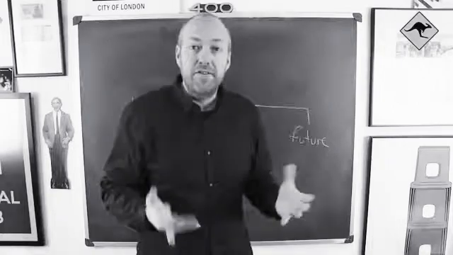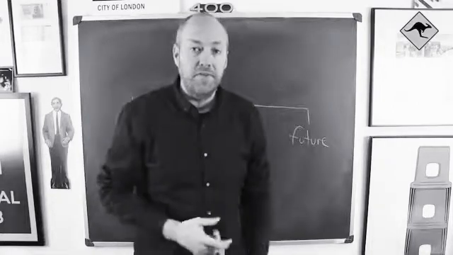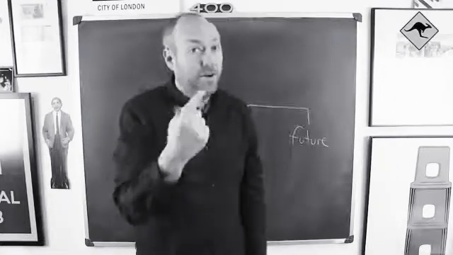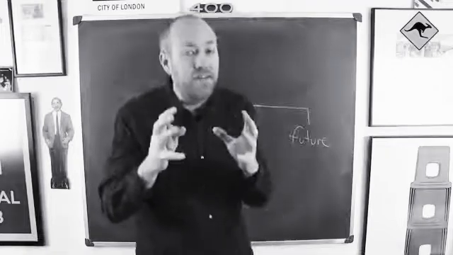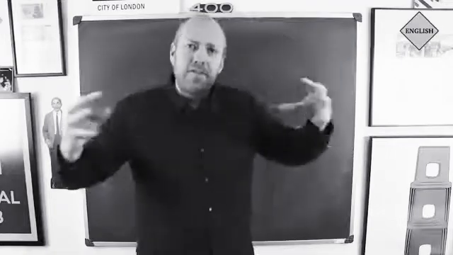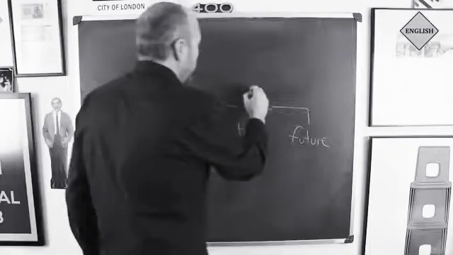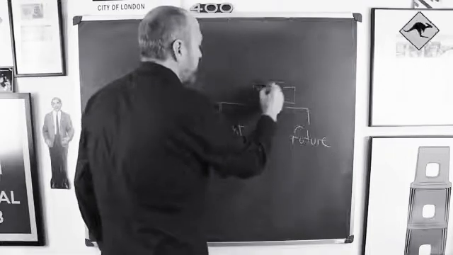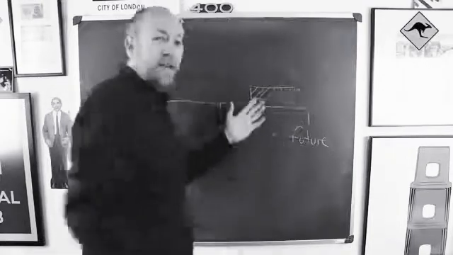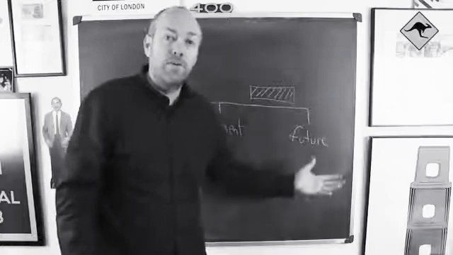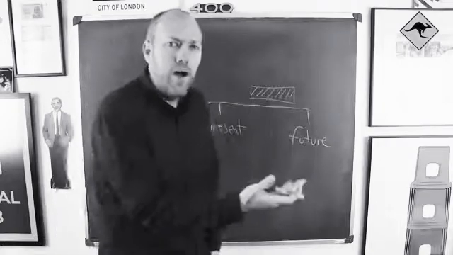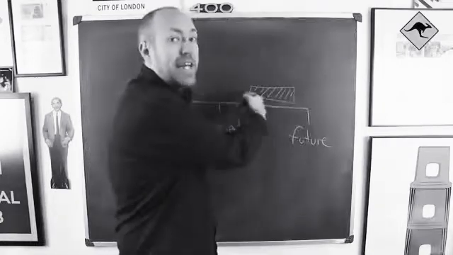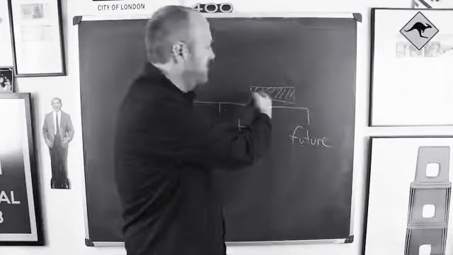The next one is the future continuous, okay? And we know that continuous tenses are periods of time, okay? So here is our future continuous. Tomorrow I will be eating pizza.